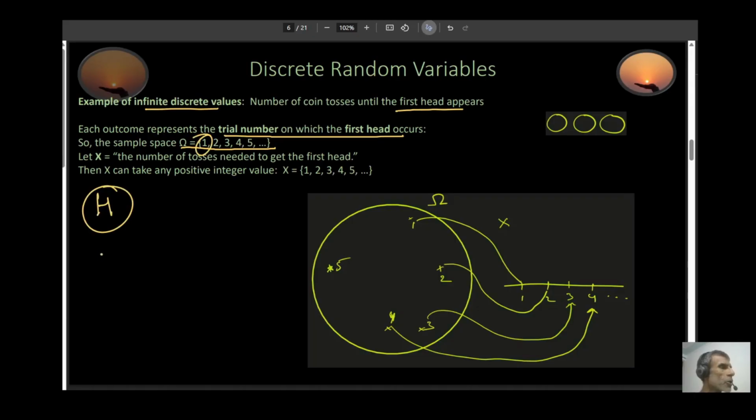Well, let's say you toss a coin. You get tail. All right. You didn't get the head. So you toss it again. Well, now you get the head. So in this case, your number would be 2. This one was 1 and this is 2.